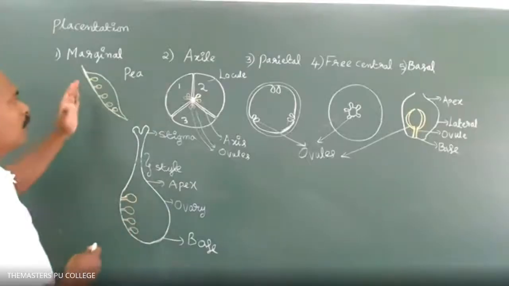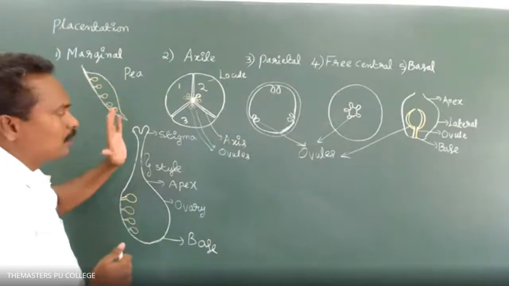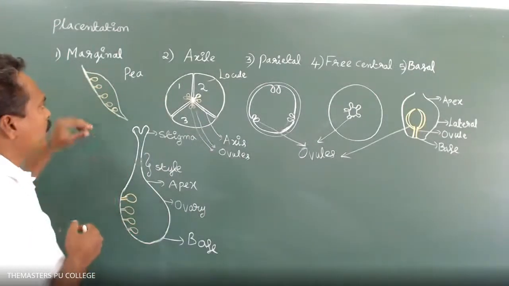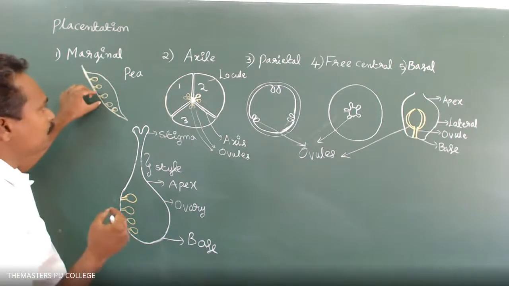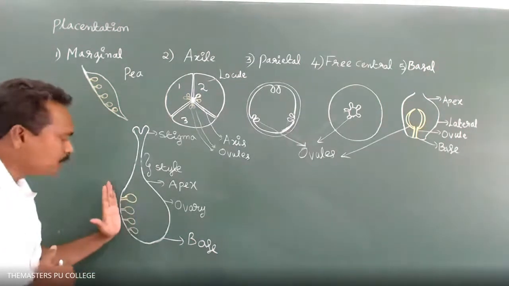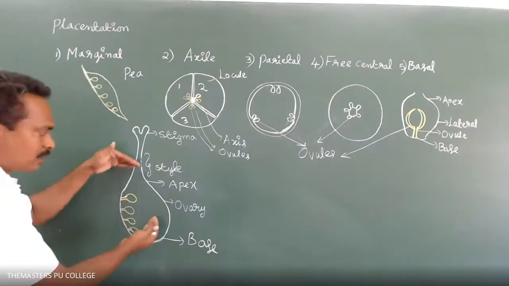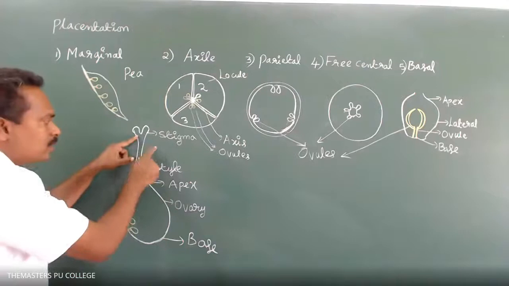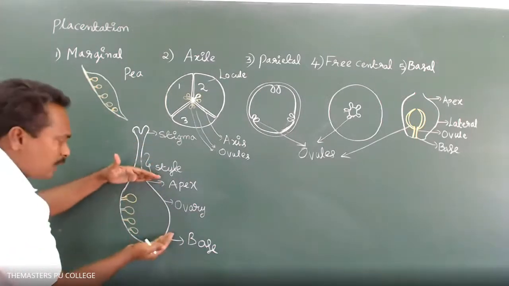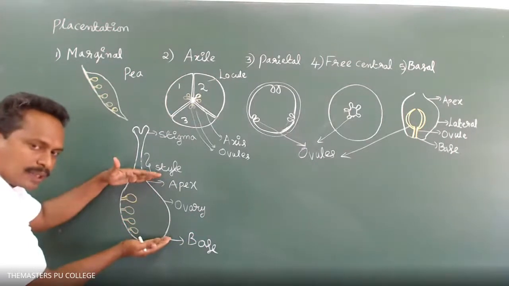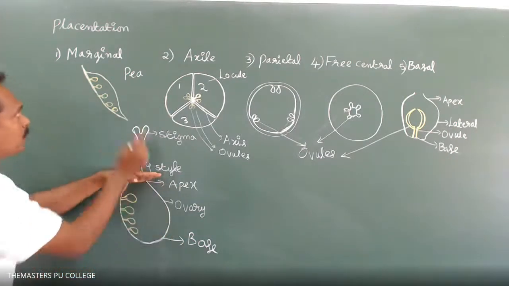Okay. So marginal placentation, that is the first type of placentation. In marginal placentation, the ovules are attached at the margin of the ovary. The carpel is differentiated into stigma, style, and ovary. The arrangement of the ovules within the ovary is called placentation. Placentation is of various types. One is marginal.